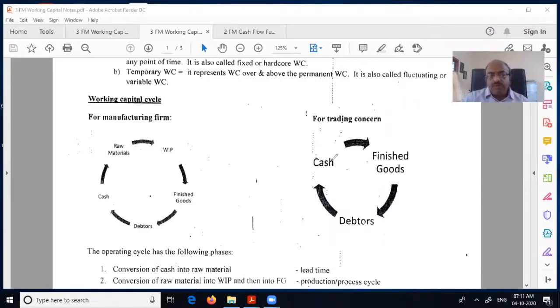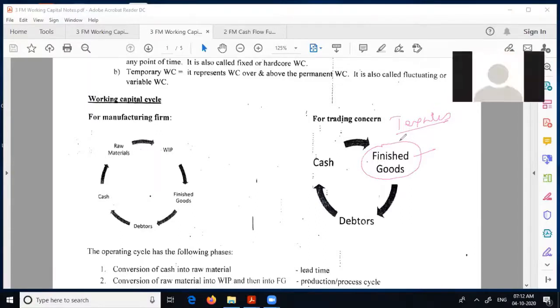So what happens, suppose with cash, he buys some goods. Here in trading, I'm saying, he has not bought according to the requirement of the market. For example, suppose a textile shop. Venus, if you go to a textile shop, you go to which shop? Alukkas. Alukkas is there everywhere.